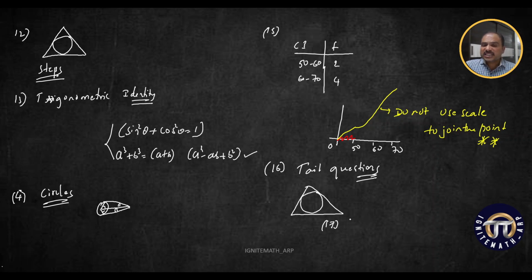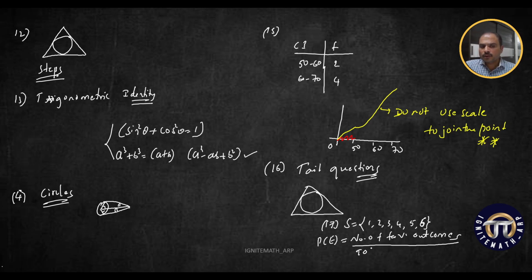probabilities. You are expected to write the sample space. For example, in a single throw of a dice, you are expected to write the sample space 1, 2, 3, 4, 5, 6. You are expected to write it wherever it is applicable. Clear? And at least for one sub question, you should mention the formula: number of favorable outcomes divided by total number of all possible outcomes. So at least for one sub question you should write the formula.